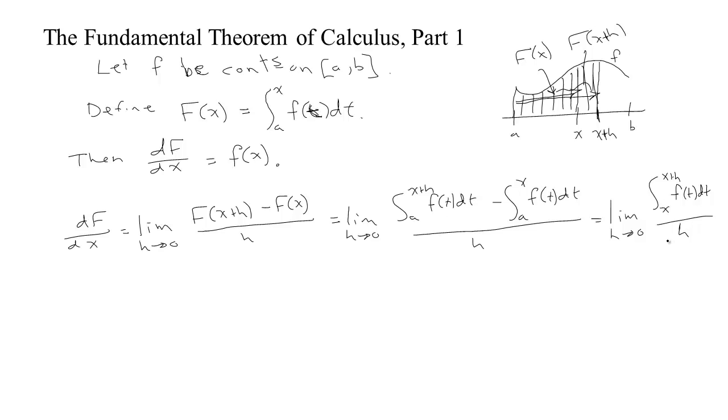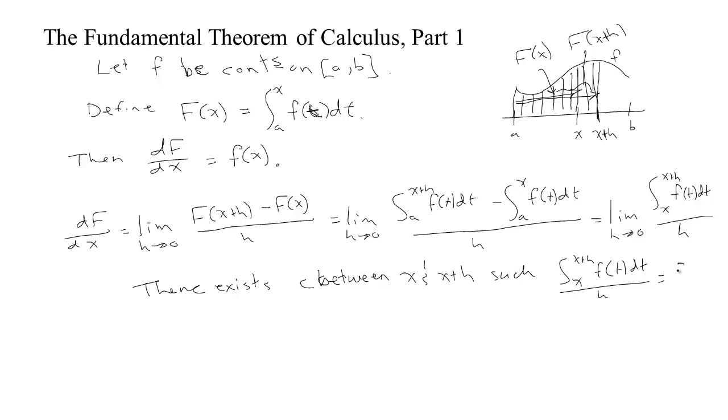So by the mean value theorem for definite integrals, there exists a c between those two values, x and x plus h, such that the integral from x to x plus h of f of t dt all over h is equal to the value of that function f at c.